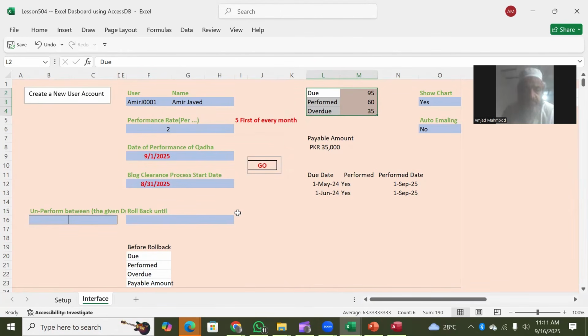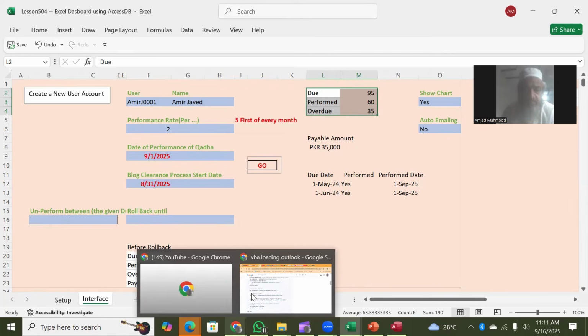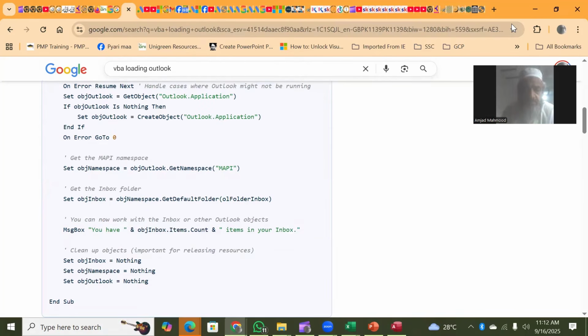So let's do some initial settings in the code, and we will learn how to do this Outlook configuration in our VBA code. For this, we take the help of artificial intelligence.